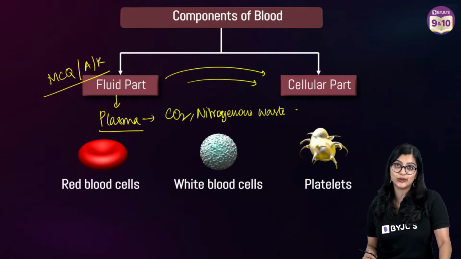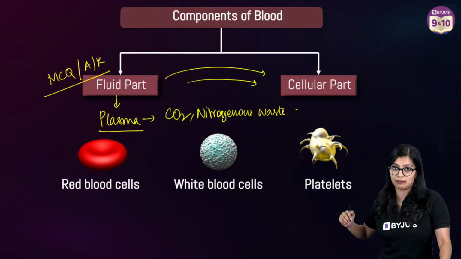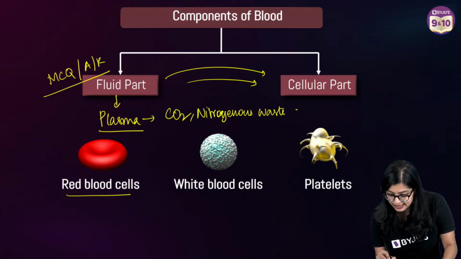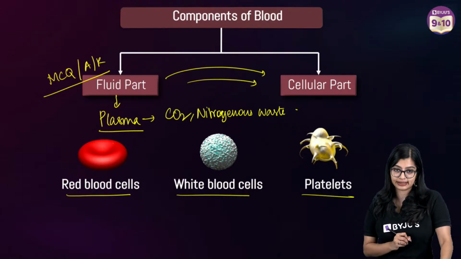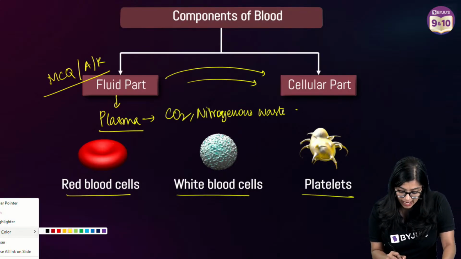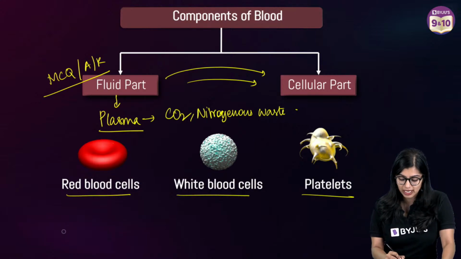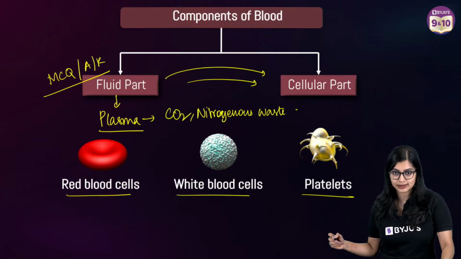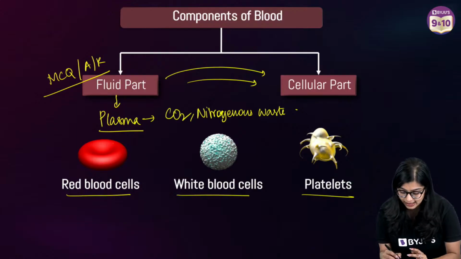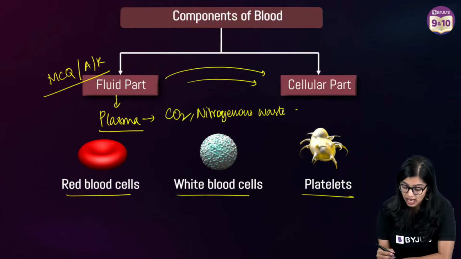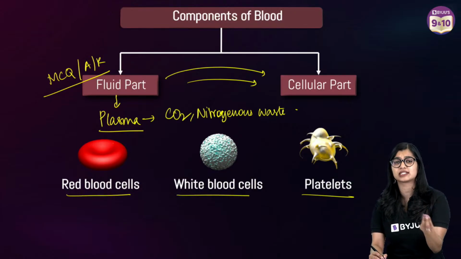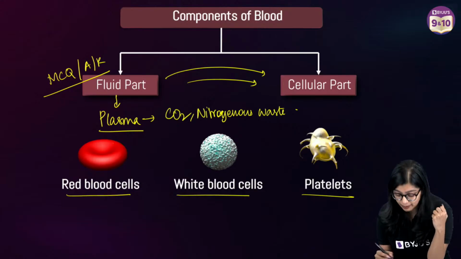Then you have your cellular part, or the cells which make up the blood. And here we have RBCs, WBCs and platelets, right? So here we see that we have three kinds of cells: red blood cells, white blood cells and platelets. Now red blood cells are called so because they impart the red color to the blood.